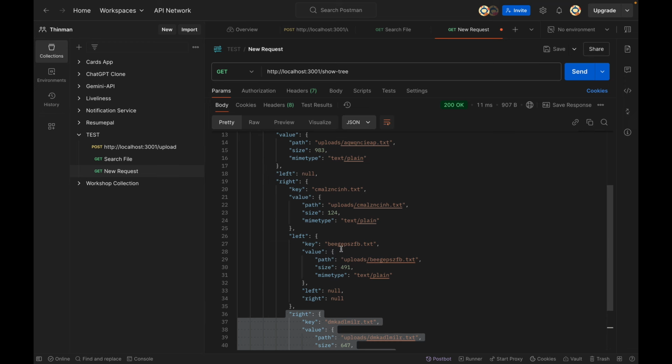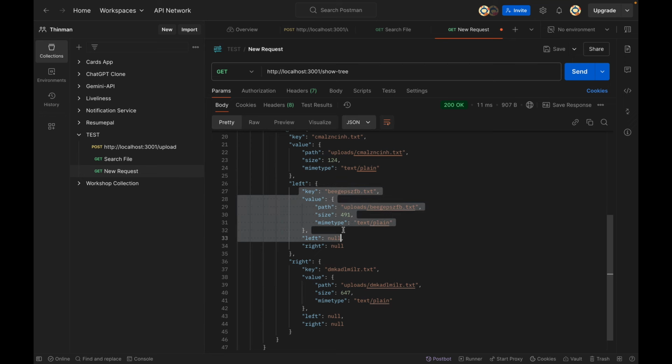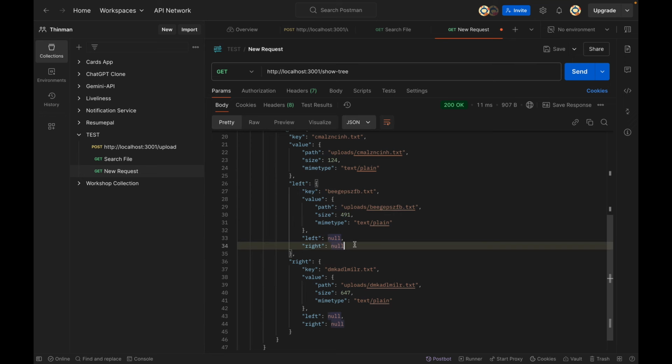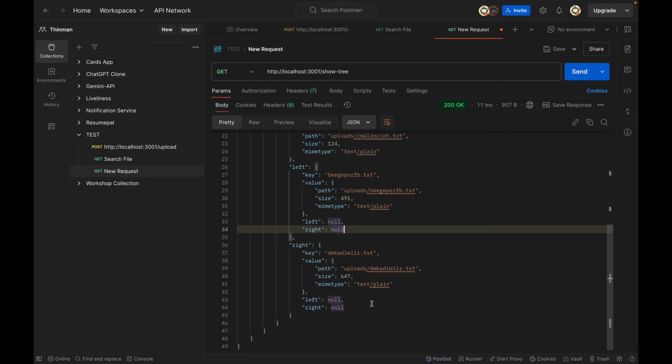Why? Because BE will always be on the left hand side and DMK will always be on the right hand side, right? And again, if we go inside, this file node is not having any left child and right child because this is a leaf node. This was the last file. And the DMK file is also not having any left child and right child because this is again a leaf node. It was the last file in this tree part.